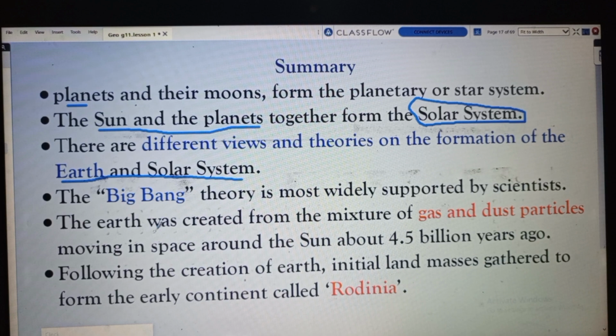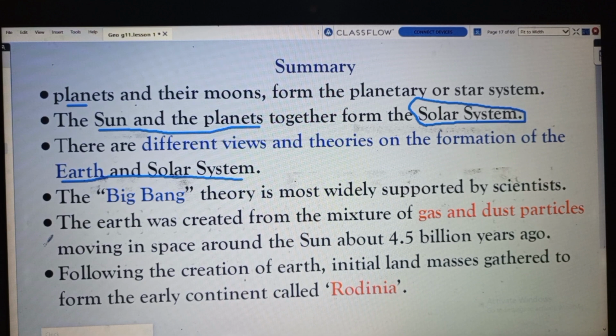It has acceptance among different scientists, who support the idea of the Big Bang theory.